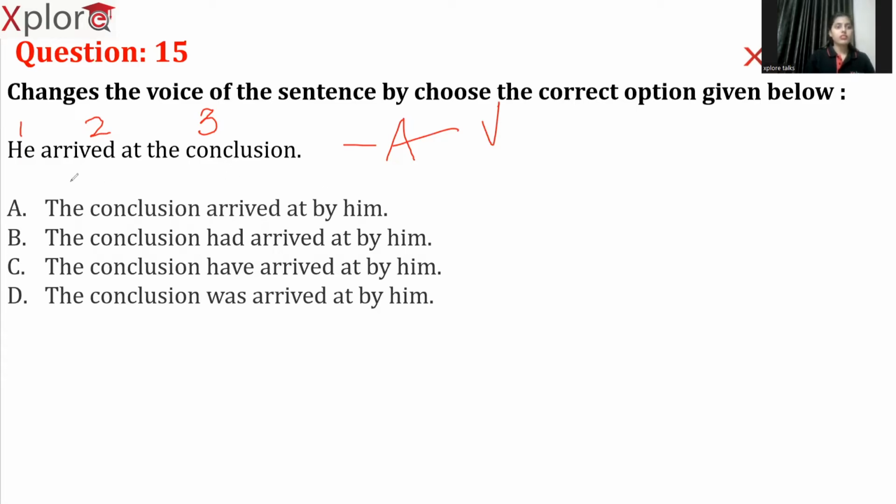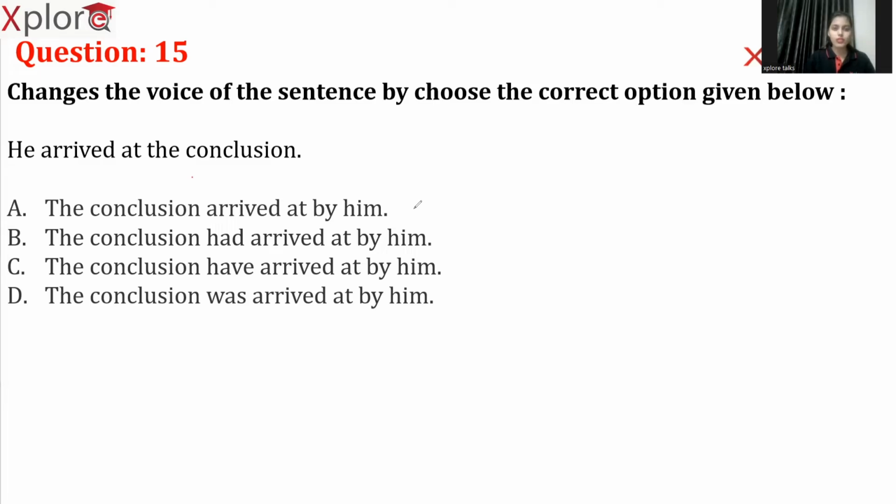So swap the subject with the object. The conclusion should come first. Whenever you are swapping subject with object, obviously the subject goes to the object place. But in place of objects, we cannot use subject pronouns, right? So that is the reason he will be converted to him. Why are we using him instead of he? Because in place of objects, we have to use only object pronouns, and in place of subjects, only subject pronouns. This is the rule whenever we frame a sentence. So now the conclusion comes in front and him will be at the end.